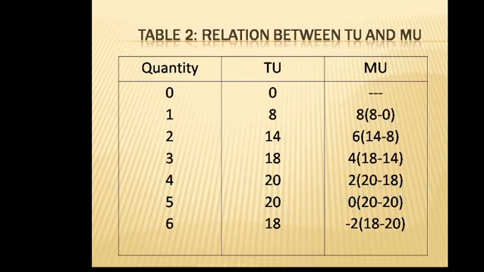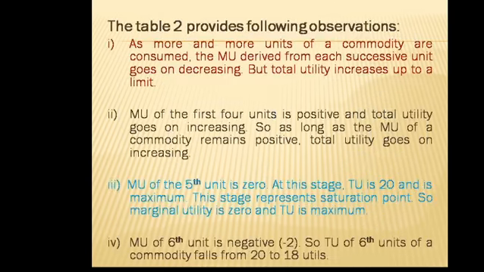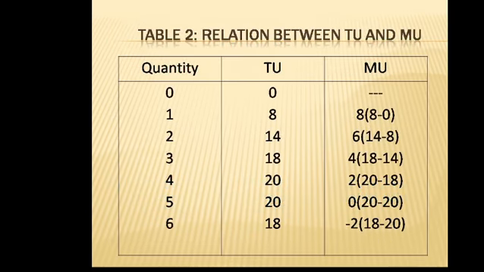Our marginal utility in the third column diminishes from 8 to 2. But our total utility increases up to a limit, that is up to the 4th unit.